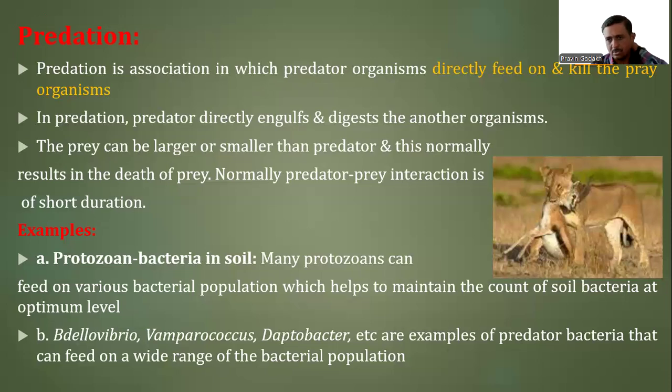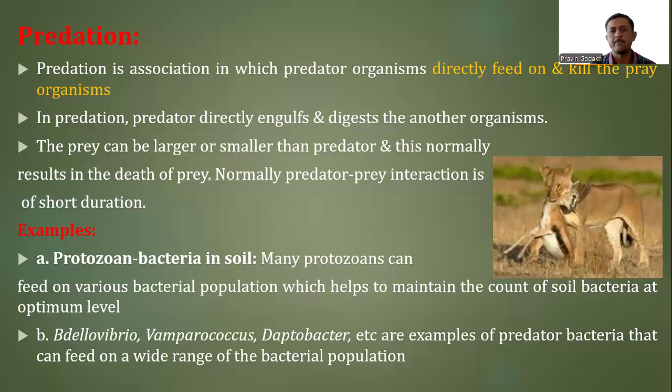With respect to predation as a type of association, the presence of the prey is directly eliminated, or the death of that prey organism happens. For the example of predation, we have taken protozoa and bacteria in soil. So what happens?